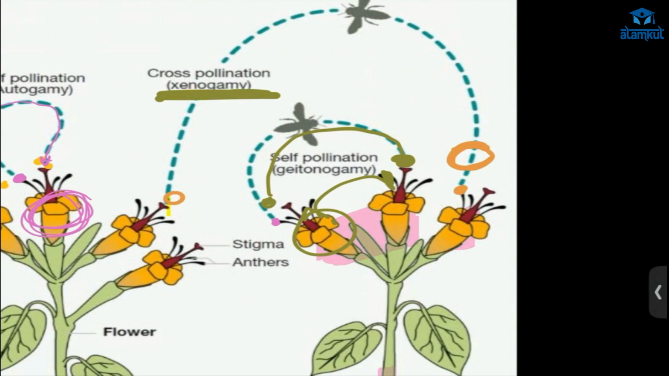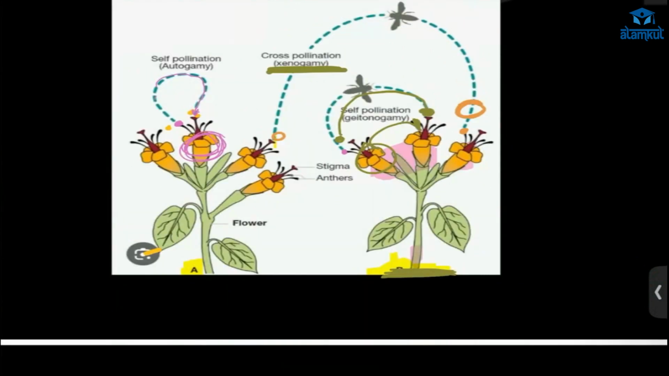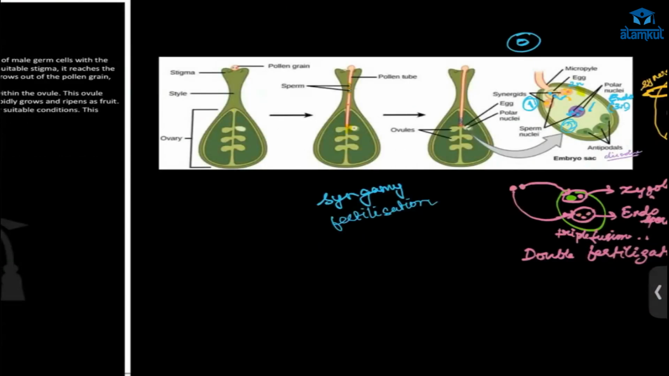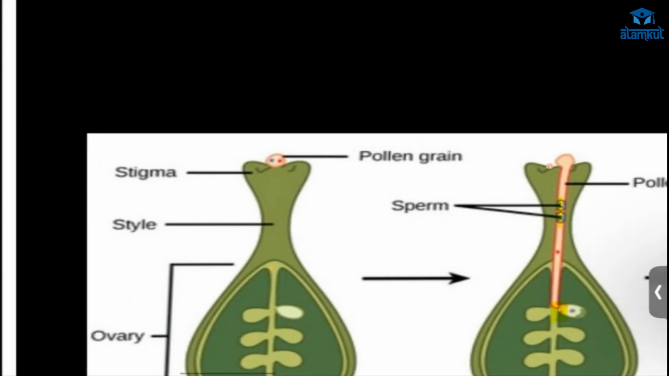Pollen from a different flower of a different plant. Got it? This is called cross pollination. Now this cross pollination happened, everything is done. So first thing here, the pollen grain will come here.